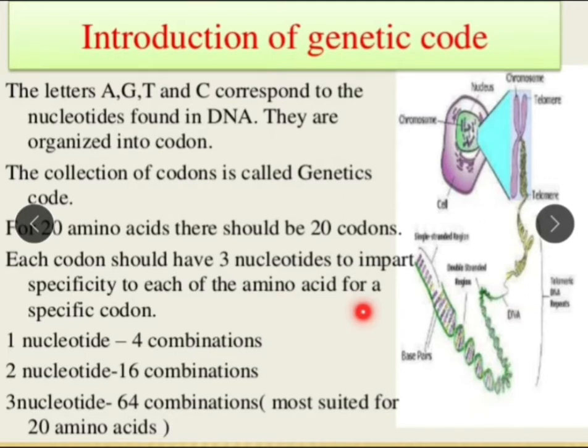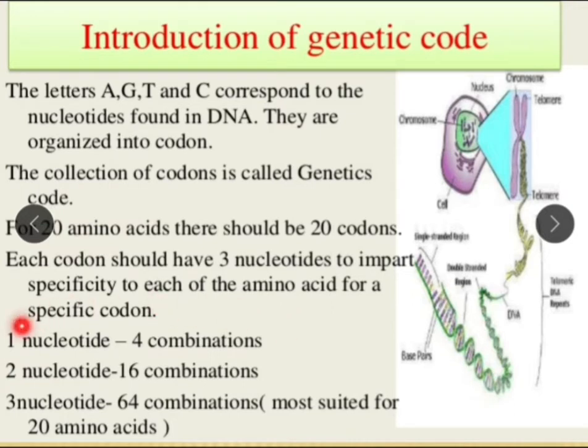First, they believed that if 1 nucleotide is equal to 1 codon, then only 4 combinations would be possible. If 2 nucleotides are equal to 1 codon, that is 4 into 4, how many combinations are possible? 16. These 2 hypotheses were discarded, as the amino acid number is 20.